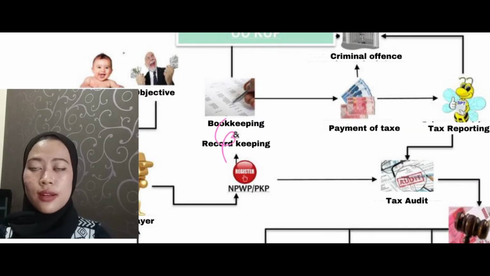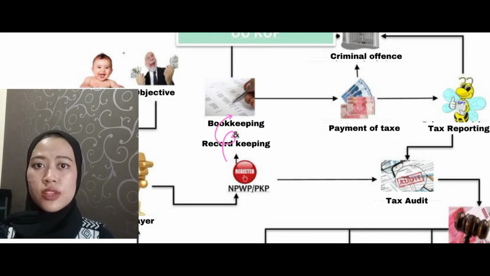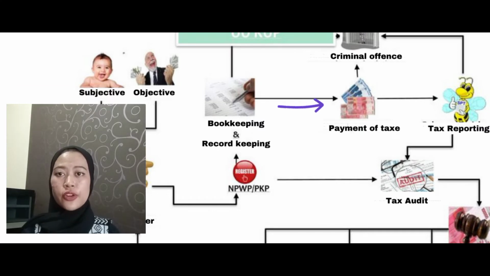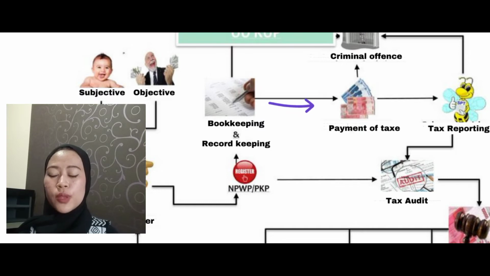Then, the taxpayer is obligated to do bookkeeping and recording. A taxpayer must do bookkeeping, and minimal bookkeeping records for corporate taxpayers, and for individual taxpayers who are excluded from bookkeeping obligations, they must keep records, Article 28 of the KUP law. After bookkeeping and recording, the taxpayer is required to make tax payment. Tax payments are stipulated in Article 9 and Article 10 of the KUP law.